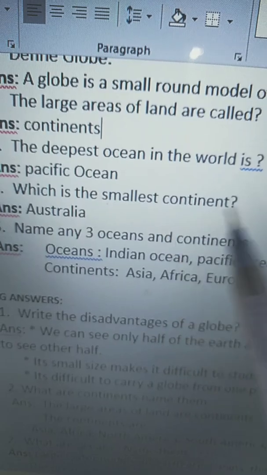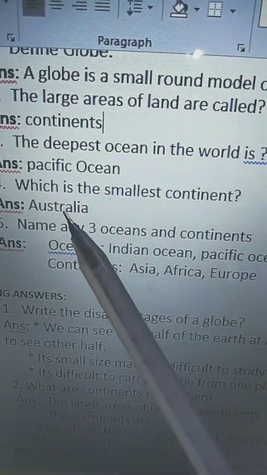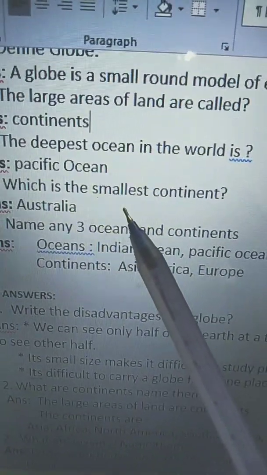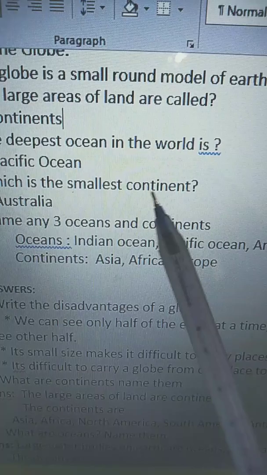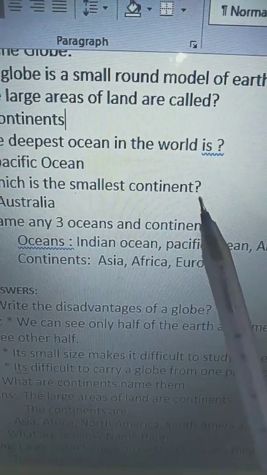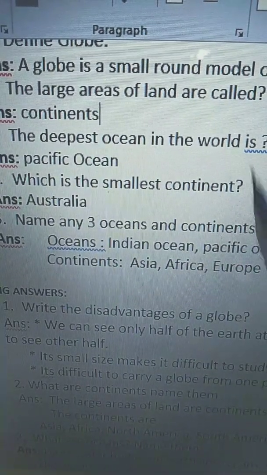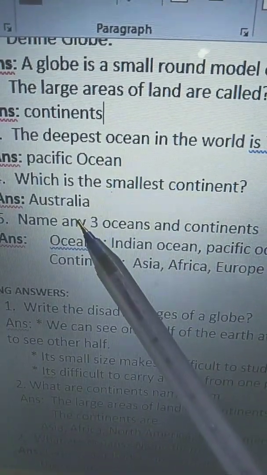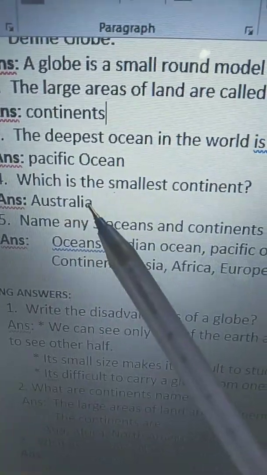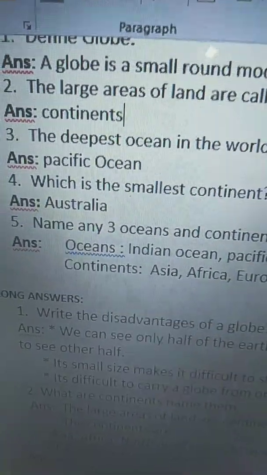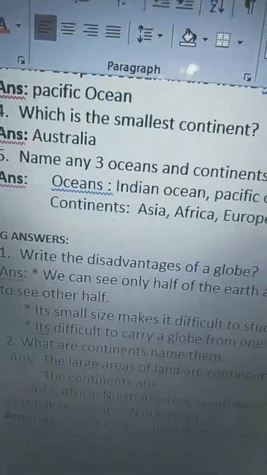Fourth question. Which is the smallest continent? Which, W-H-I-C-H, which is the smallest, S-M-A-L-L-E-S-T, smallest continent, C-O-N-T-I-N-E-N-T, continent. And the answer is Australia. Australia is the smallest continent, A-U-S-T-R-A-L-I-A, Australia.